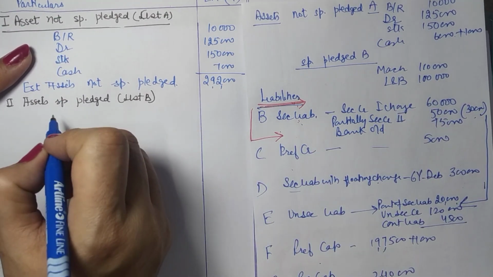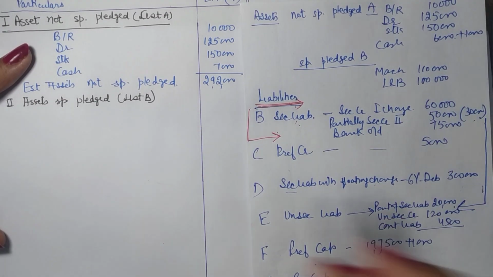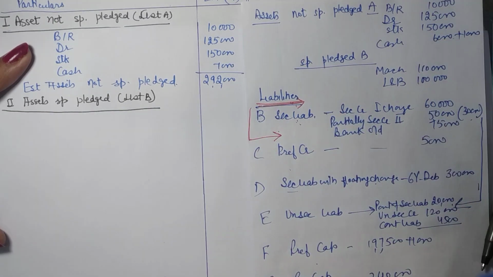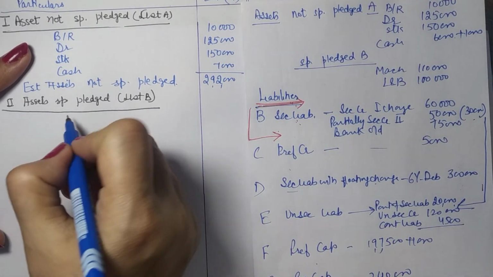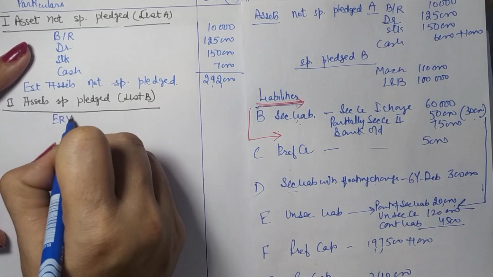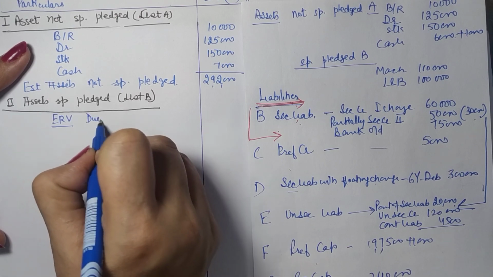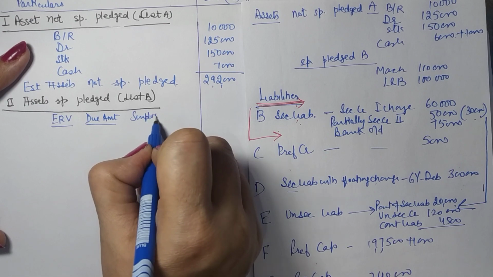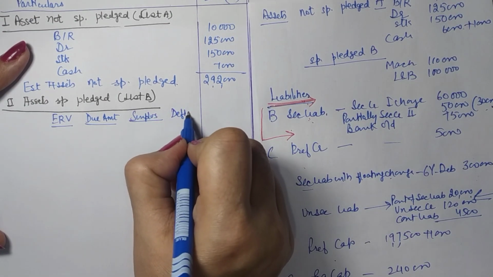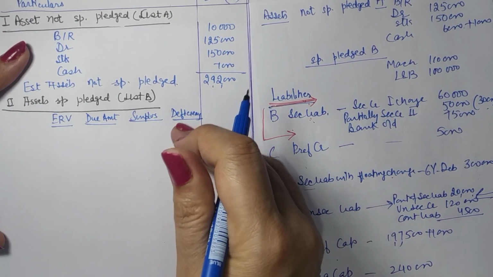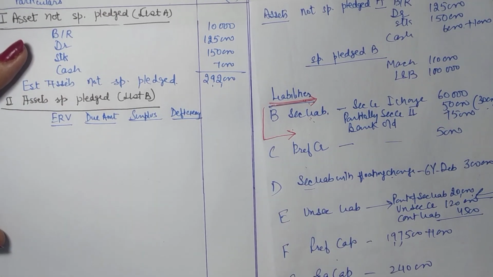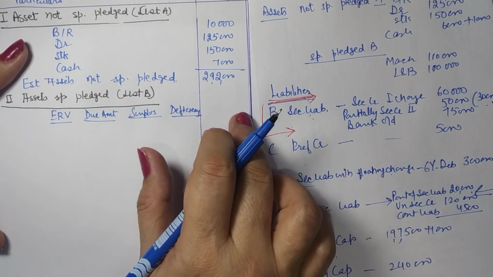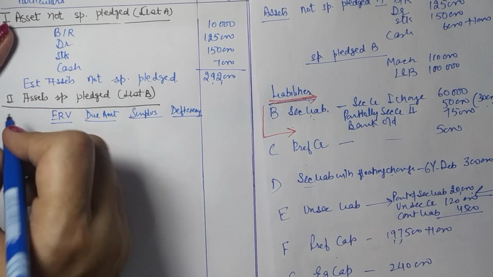So we have here 4 columns: estimated realizable value, due amount, that is secured liability, surplus if any left, and deficiency. If any deficiency is there, it goes in the unsecured liabilities. If any surplus is there, it comes in this column because this much money is now available.